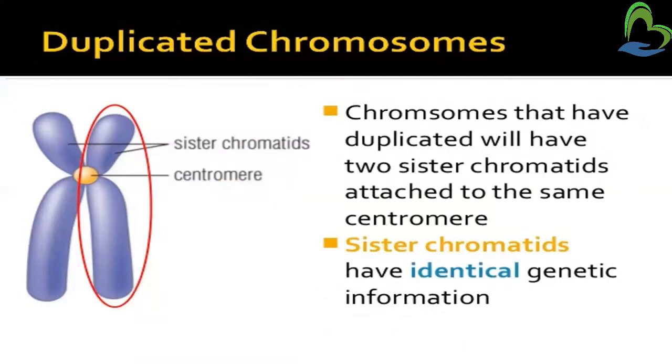Next is duplicated chromosome. Chromosomes that have duplicated will have two sister chromatids attached to the same centromere. What happens? Previously there was only one side of the chromosome present, and in duplicated chromosomes the other side of the chromosome also becomes available. So it is called a sister chromatid, and both of the sister chromatids are connected through the common centromere. Sister chromatids have identical genetic information.